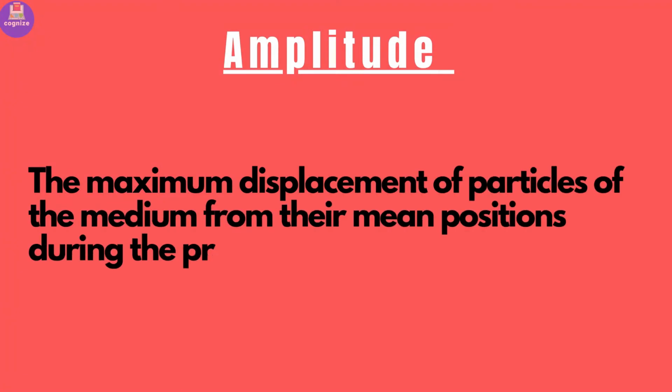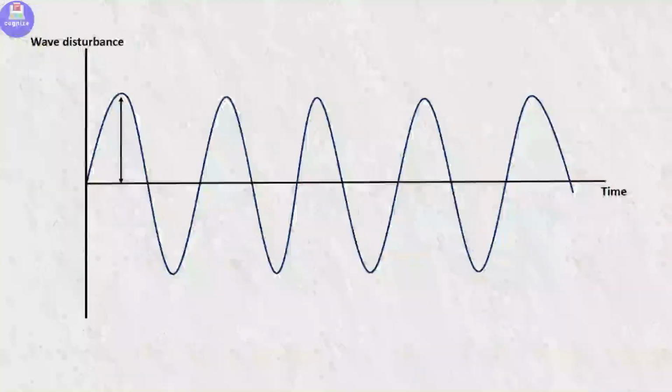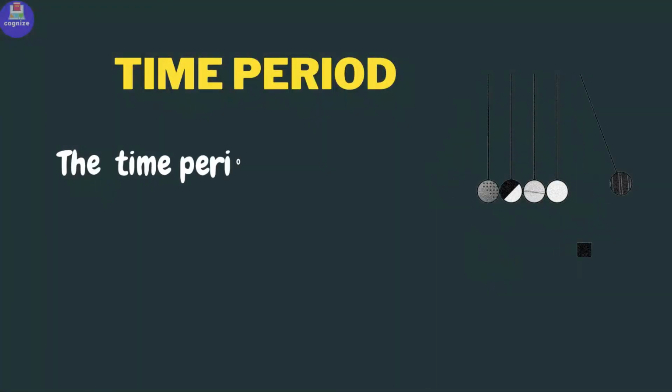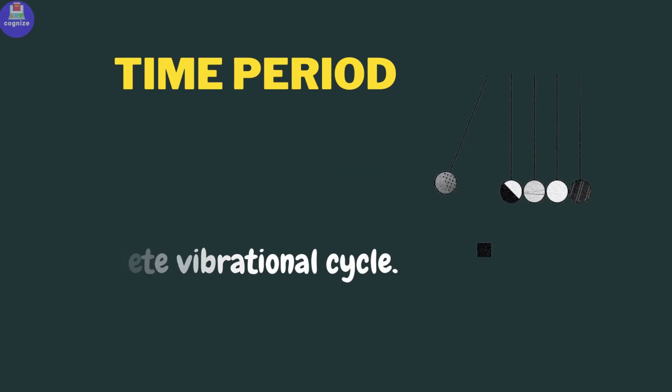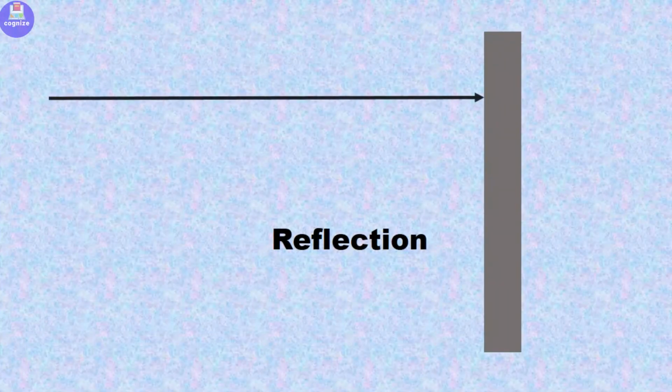Amplitude: the maximum displacement of the particles of the medium from their mean position during the propagation of the wave is called the amplitude of the wave. The time taken by the wave to travel a distance equal to its wavelength is called its time period. Mathematically, the time period is the reciprocal of frequency and vice versa. Sound exhibits the properties of reflection, refraction, interference, and diffraction.